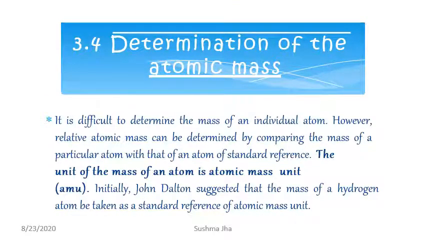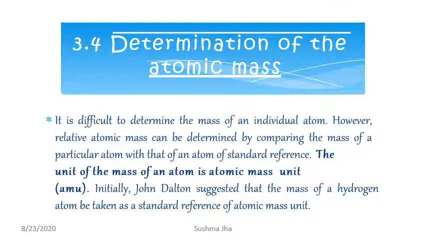Now, as atoms are very small entities, determining the mass of an individual atom is a difficult task. So how is it done? Relative atomic mass is determined by comparing the mass of a particular atom with that of an atom of a standard reference. The unit of mass of an atom is known as the atomic mass unit.